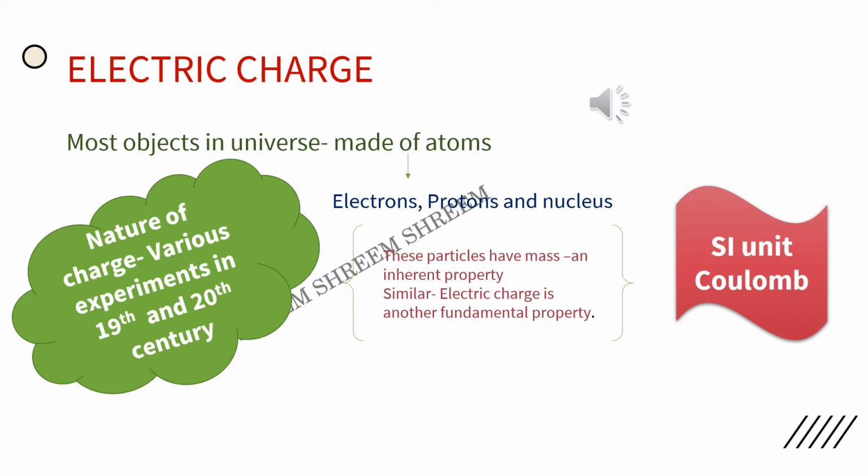Similarly, there is another fundamental property called electric charge. The nature of electric charge was detected through various experiments conducted in the 19th and 20th centuries. The SI unit of electric charge is the coulomb.